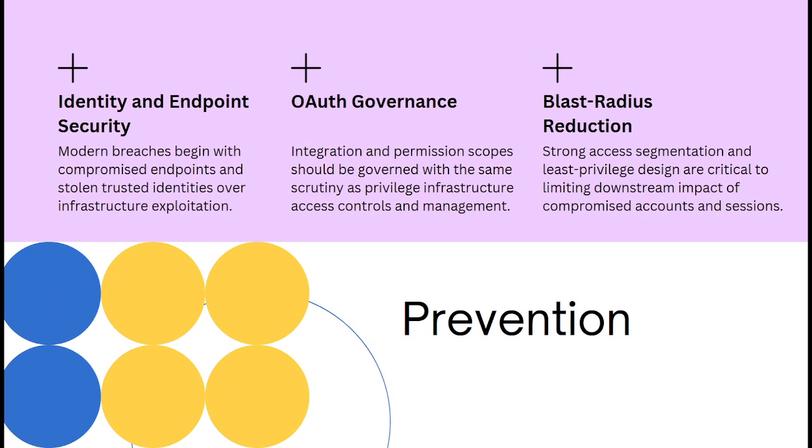Now, there was a lot covered in those last two slides, but it really does boil down to 3 points of prevention. We have endpoint and identity security, OAuth governance, and blast radius reduction. So for the first point, we can focus mainly on the endpoints themselves, as we know that penetrating cloud infrastructures can take more time and resources than simply infecting the endpoint itself.